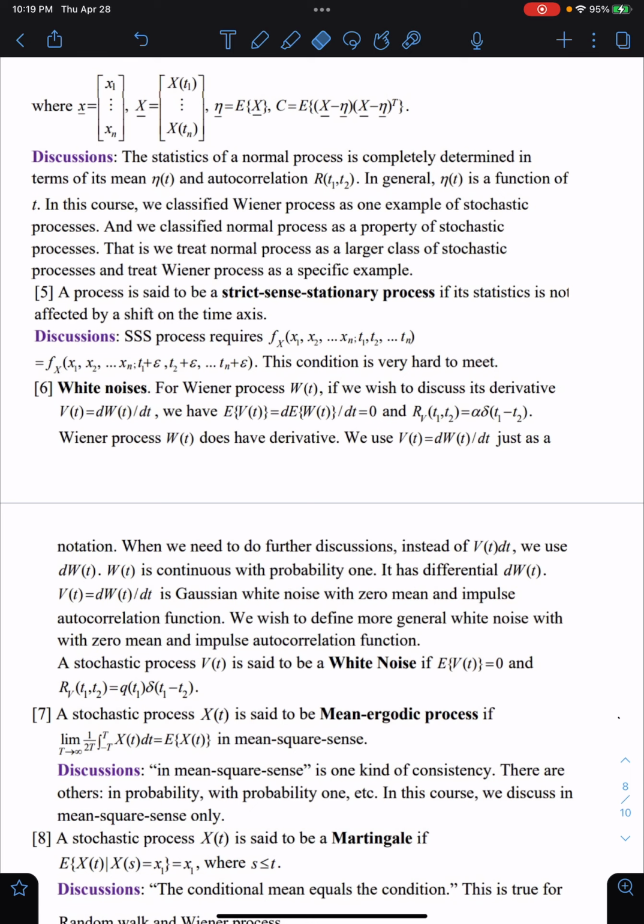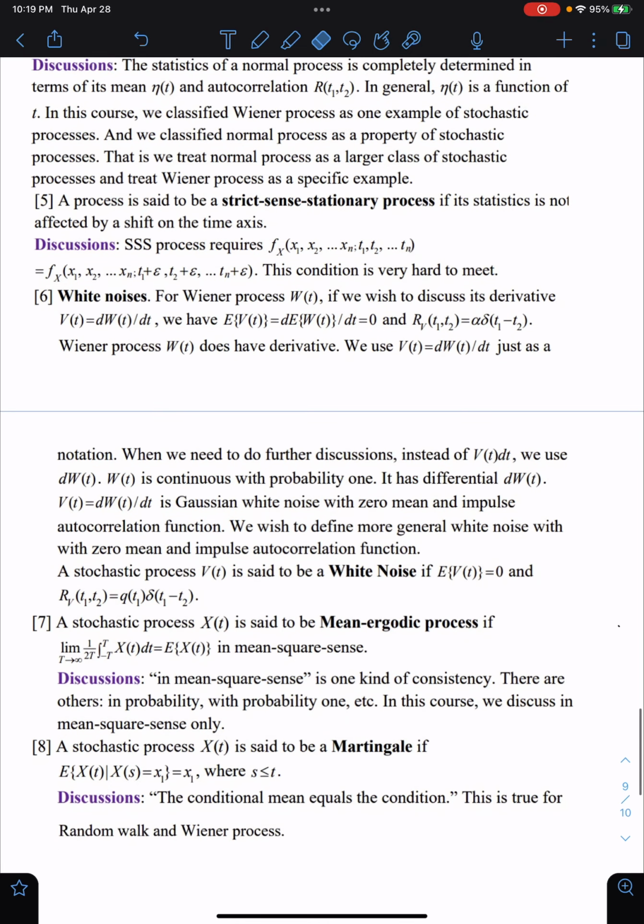For the Wiener process W(t), if we wish to discuss its derivative V(t), which is dW(t) divided by dt, we have the expectation of V(t) equals 0, and the autocorrelation of V equals alpha times delta(t1 minus t2). The Wiener process does have a derivative. We use V(t) to denote it.